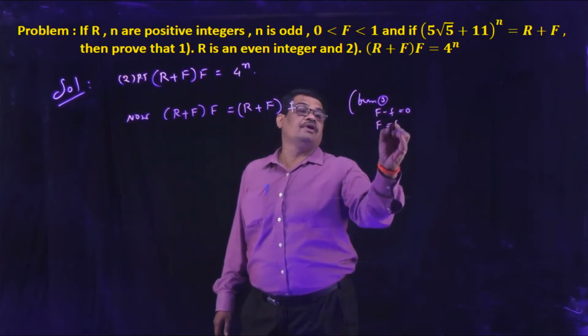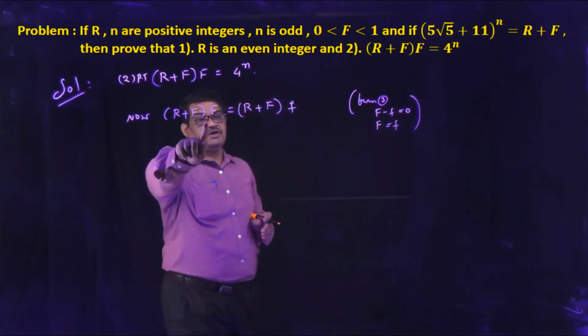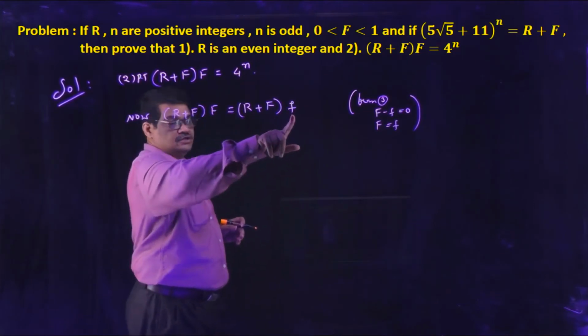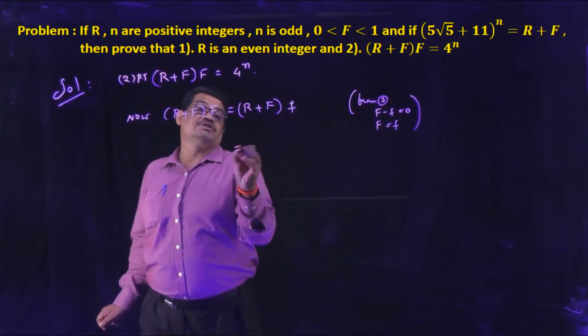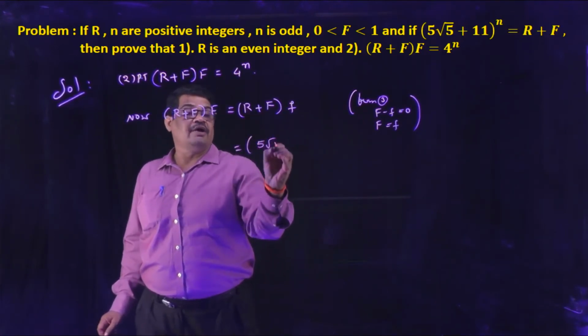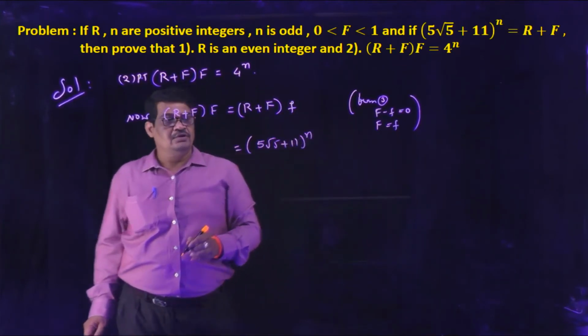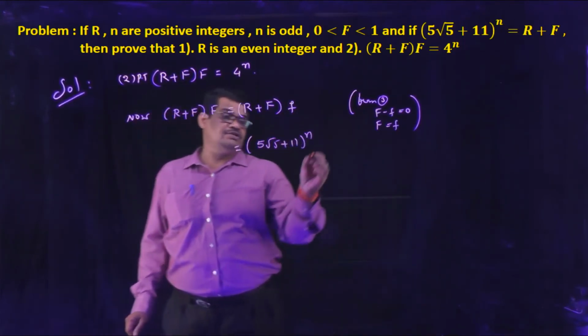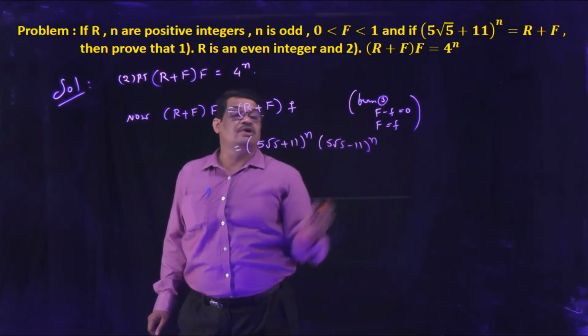So in the place of capital F, we write small f. The given expression capital R plus capital F is 5 root 5 plus 11 whole to the power of n. We assume small f is 5 root 5 minus 11 to the power of n.